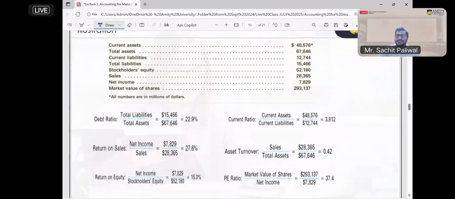Okay, let's have one small illustration to understand. This is the information we have extracted from the income statement and balance sheet. Whenever ratio analysis comes in the picture, whenever you have such a numerical, the basic information will be provided.